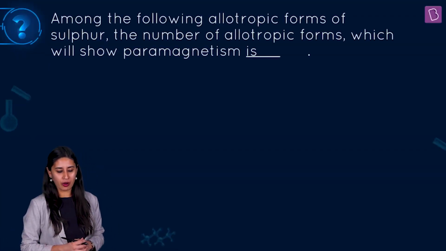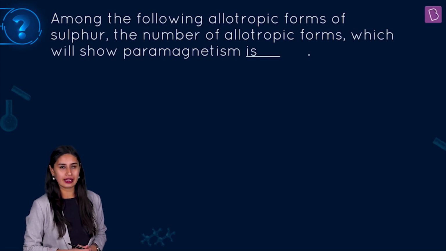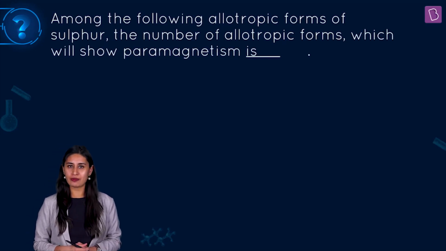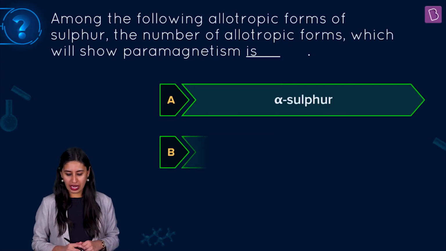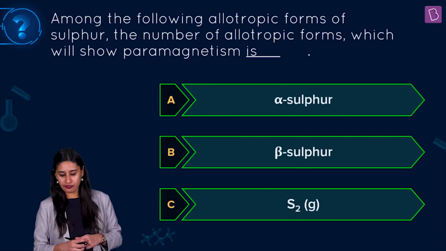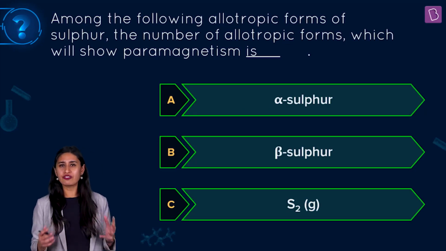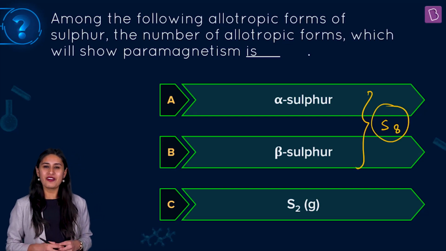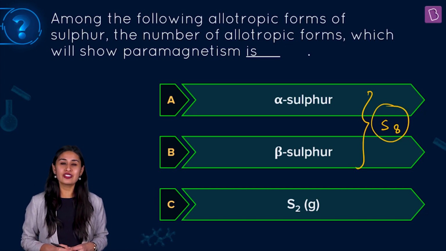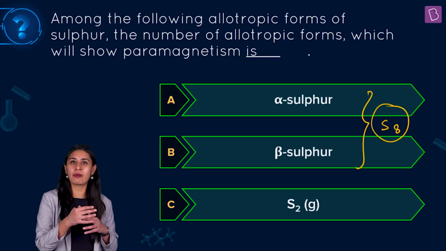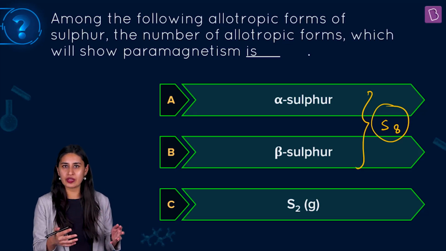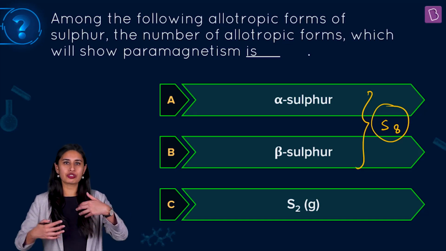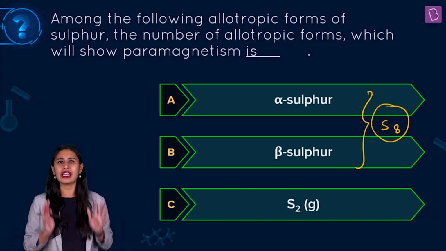Among the following allotropic forms of sulfur, the number of allotropic forms which will show paramagnetism is? The question is again an integer type question. You just have to give the answer in an integer. So the options which are given to us are alpha sulfur, beta sulfur, and we fairly have an idea that these are S8 molecules, right? Whereas, as I just said, we are analyzing this February paper, which happened in 2021, so that we can do our preparation for the further mains that will be coming accordingly, right?